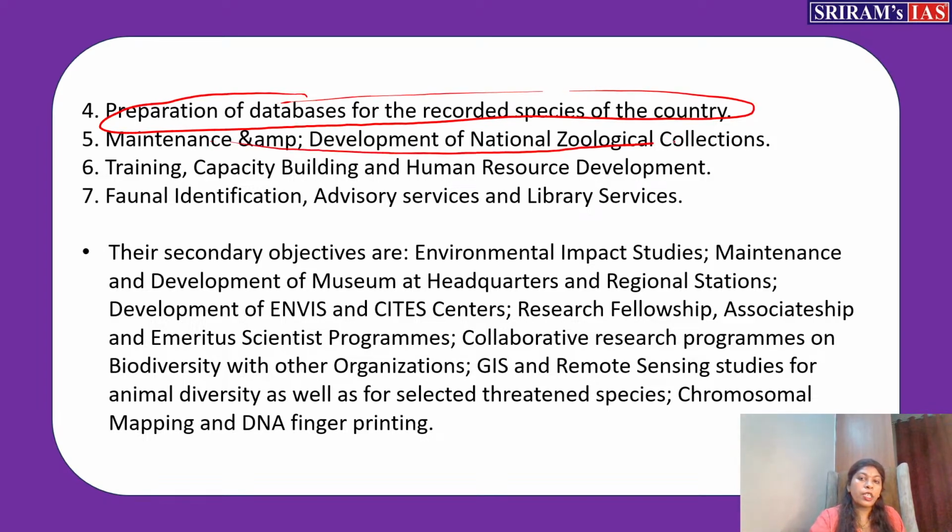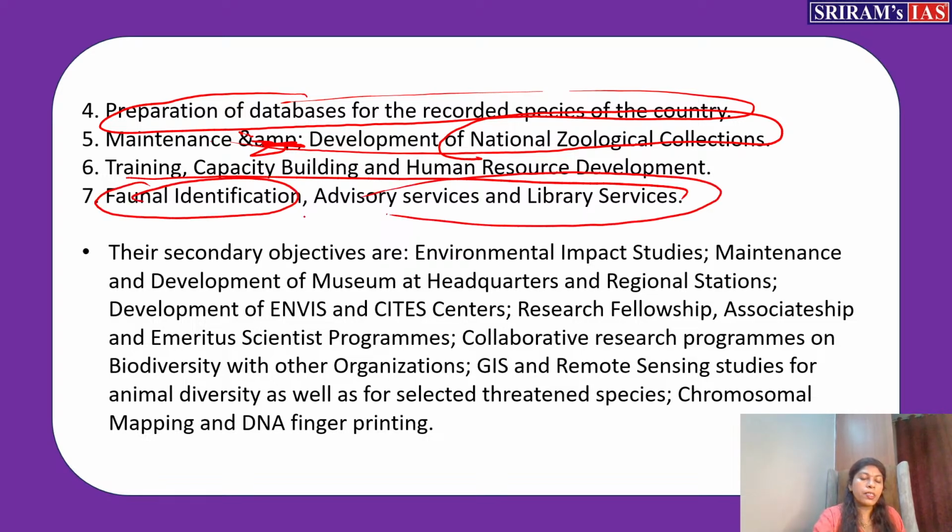Maintenance and development of national zoological collections will be done by them only. Even training, capacity building and human resource development take place. They will give training to people, and faunal identification, library service, advisory services are all primary objectives.